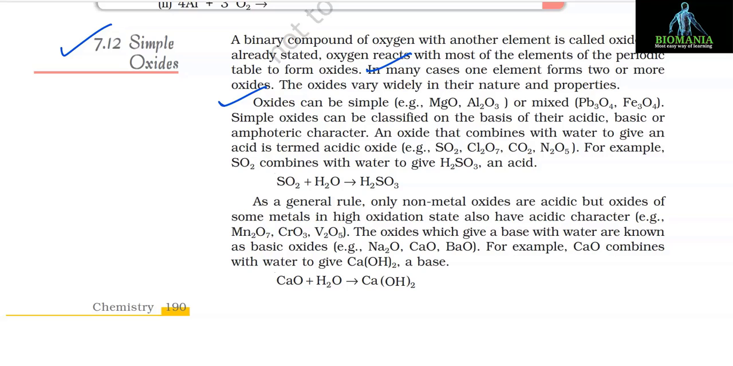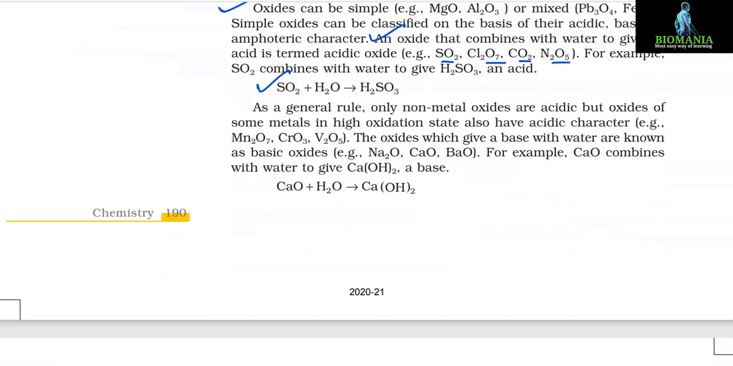Simple oxides can be classified on the basis of their acidic, basic, or amphoteric character. An oxide that combines with water to give an acid is termed acidic oxide, and examples are SO2, Cl2O7, CO2 and N2O5. For example, SO2 combines with water to give H2SO3, an acid. SO2 plus H2O gives H2SO3.